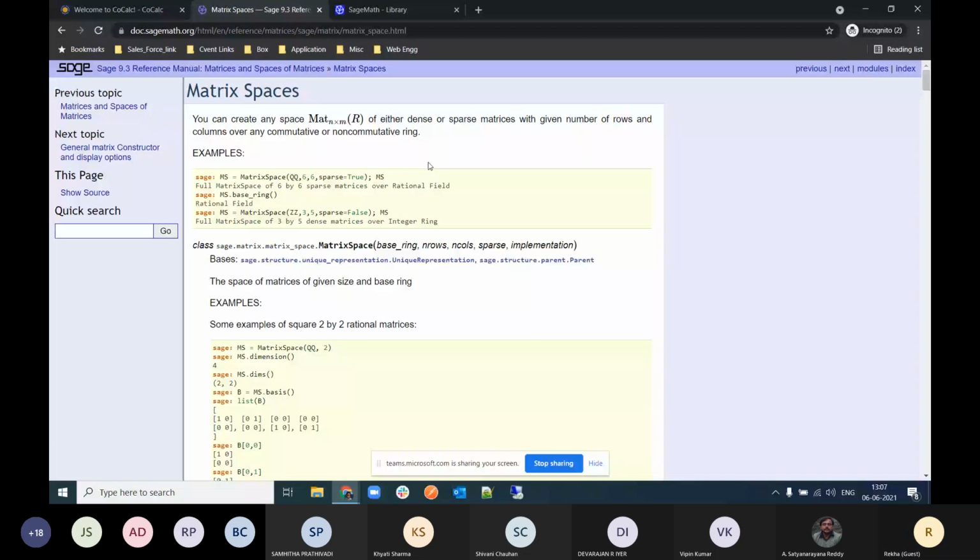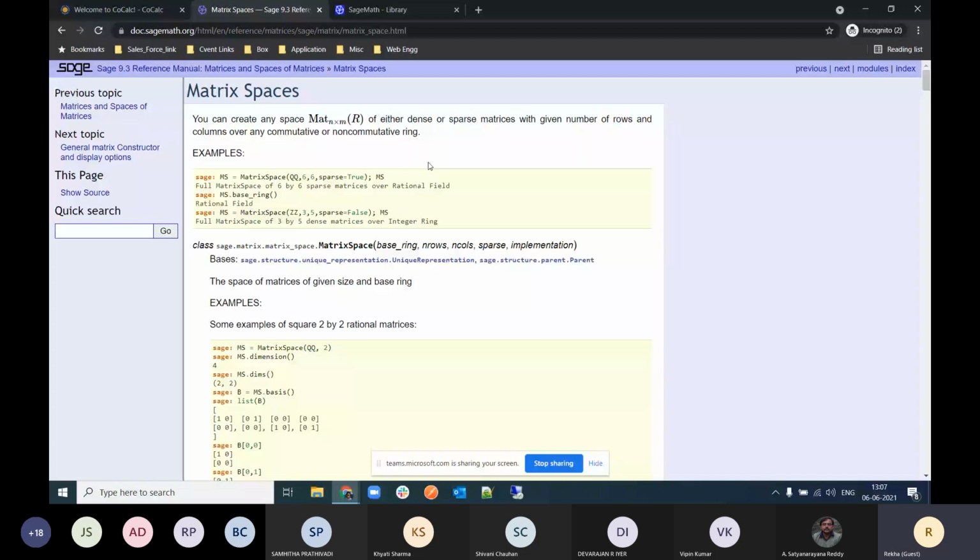QQ is the way fields are written in this space. If you are working with the real field, then you need to type RR, and if you are working with rational numbers, then you need to type QQ. And 6 tells you the order of the matrices you want to work with. And sparse is equal to True is for sparse matrices. If you don't want to use this option, it is totally optional. The third argument, you can remove it.